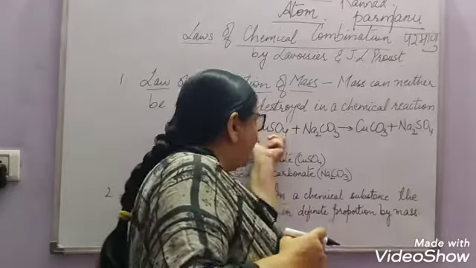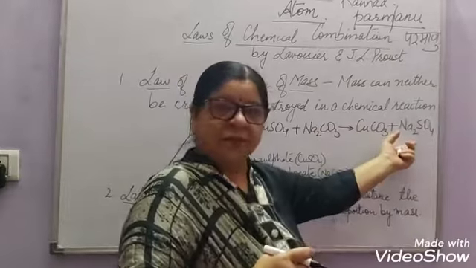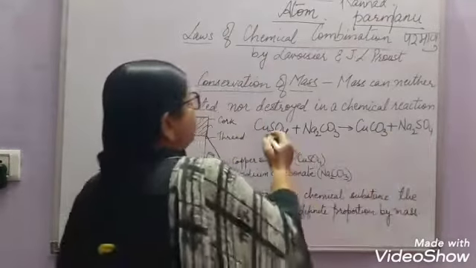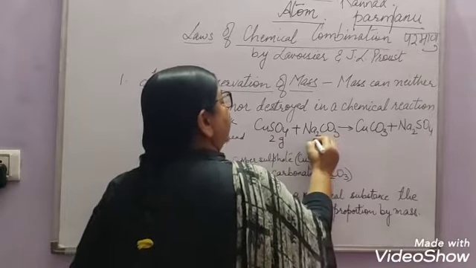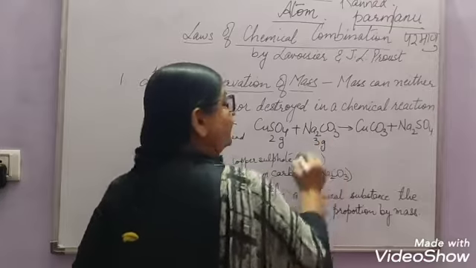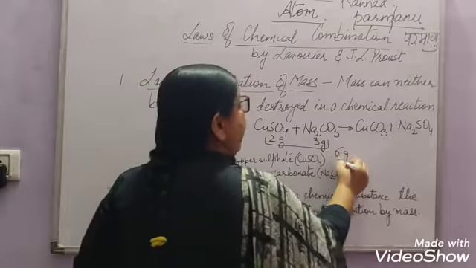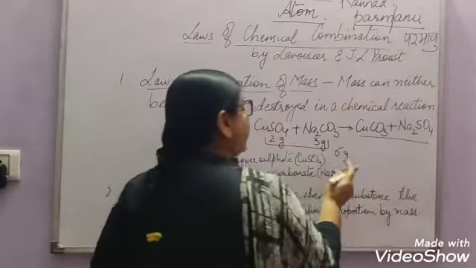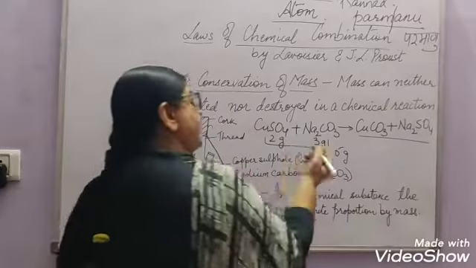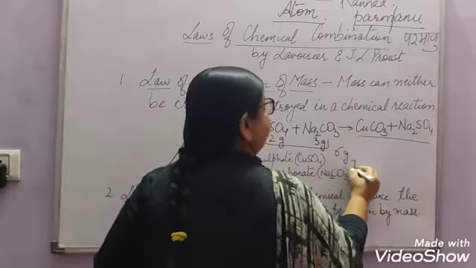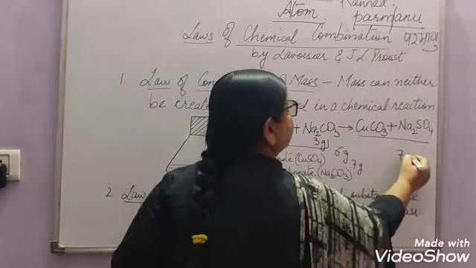So copper sulfate and sodium carbonate react together to give copper carbonate and sodium sulfate. But suppose the mass of copper sulfate we have taken is 2 gram, and of sodium carbonate 3 gram. So the total mass here is 5 gram. And when we weigh this 5 gram along with the conical flask and everything, suppose it weighed 7 grams. And when we weigh it again, this will also weigh 7 gram.